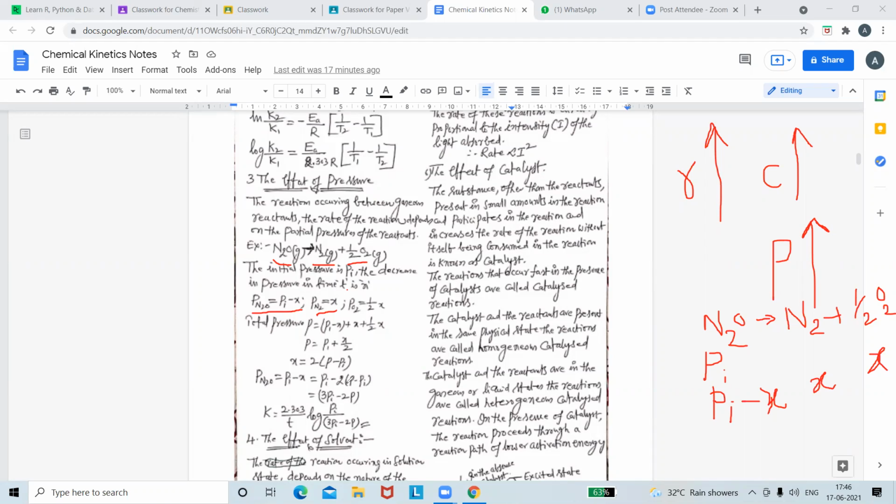Pi minus 2 into P minus Pi. Why? Because here nitrogen is X, and oxygen is also half X. Total pressure is calculated. Total pressure means Pi minus X, plus X, plus half X. Okay, that is, total pressure comes to Pi plus X by 2, and X is